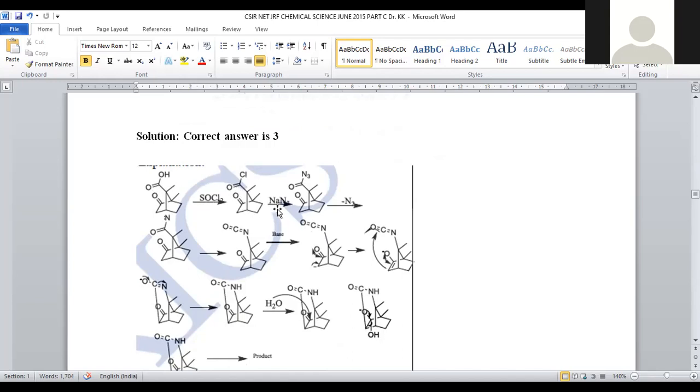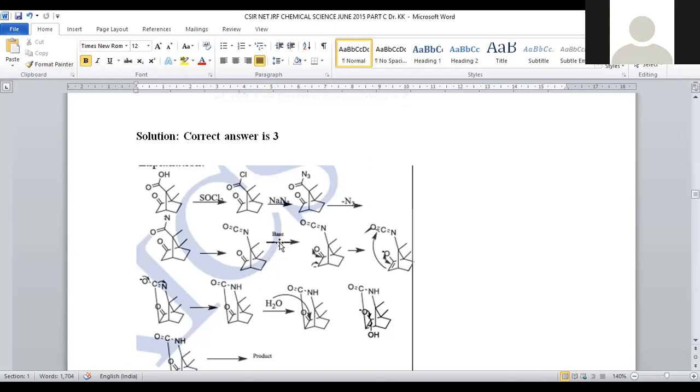Further, sodium azide will be added. Sodium azide is used to give N3 minus. That will nucleophilically substitute the chloro, and it turns into acid azide. Acid azide is highly unstable and easily loses nitrogen. We will get a nitrene intermediate. Nitrene intermediate is the key intermediate in the Schmidt reaction. The entire alkyl group will be shifted to nitrogen. This is called isocyanate. So the nitrene transformed into isocyanate. This is another stable intermediate which we obtained in this Schmidt reaction.